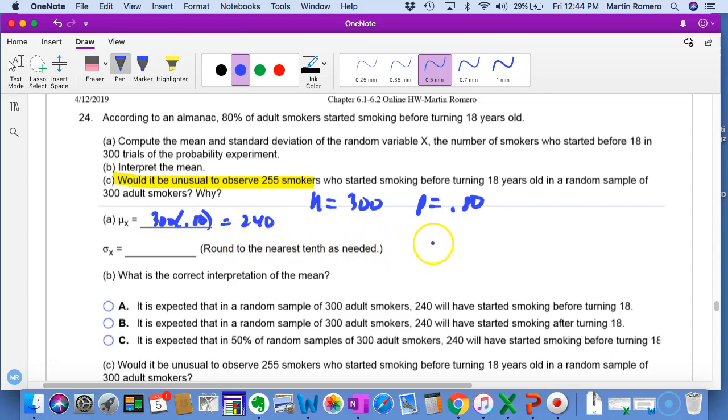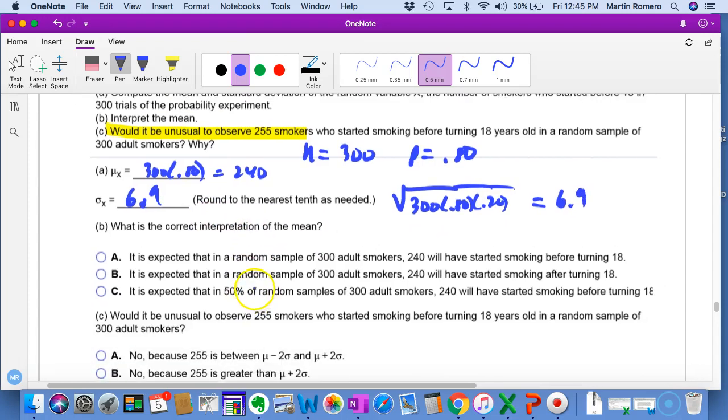For the standard deviation, you would get the square root of n times p times 1 minus p, 300 times 0.80 times 0.20, where 1 minus p is 0.20. I get 6.9 when I multiply this out. So that's the standard deviation.